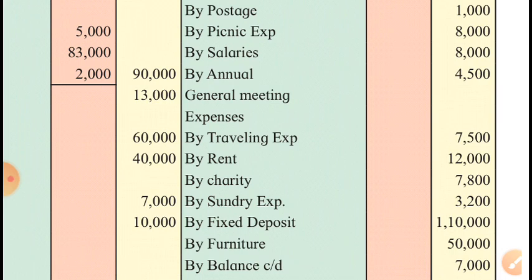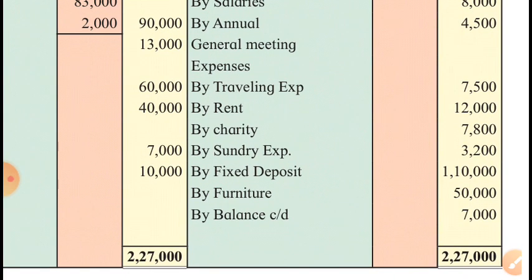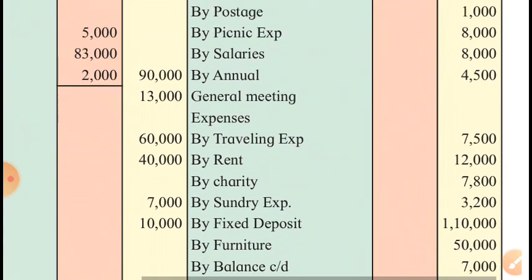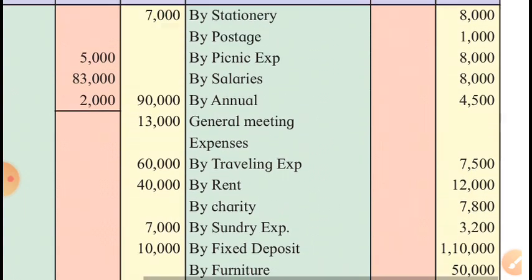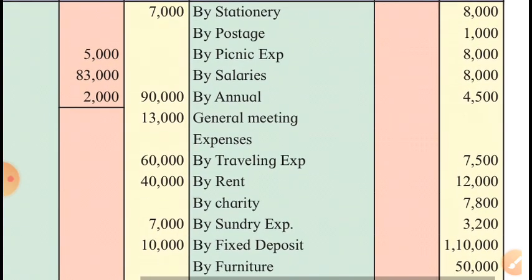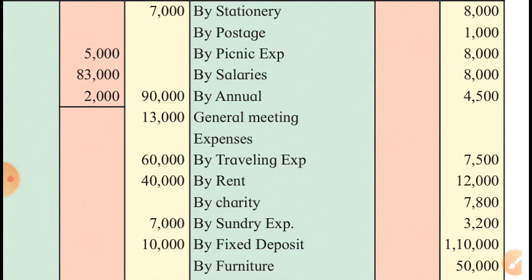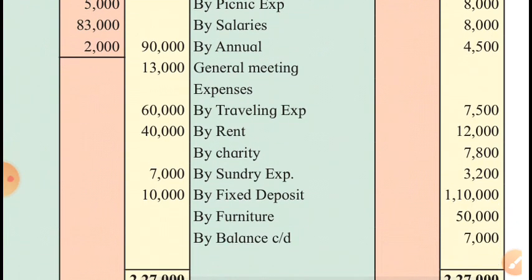But the last three items, fixed deposit, furniture and closing cash balance, are items of assets. I mean assets of that concern will be shown on asset side, and previous items will be shown, previous means stationery, postage, picnic expenses, salaries, annual gathering meeting expenses, traveling expenses, rent, charity, sundry expenses. All these are expenses, and last three items are assets of this concern. Okay.